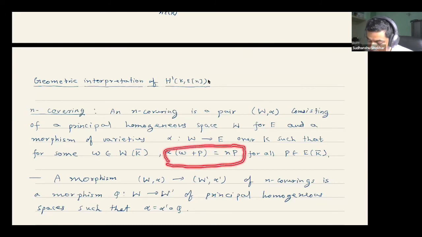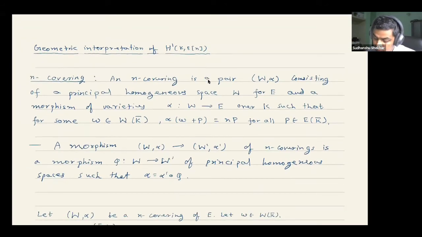We demand it to be equal to NP inside the elliptic curve. If this is happening, then we say W is an N-covering of E.